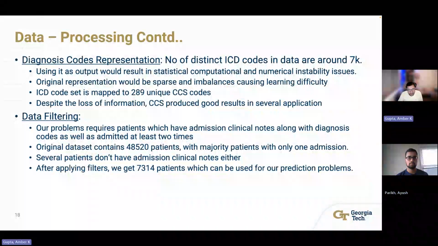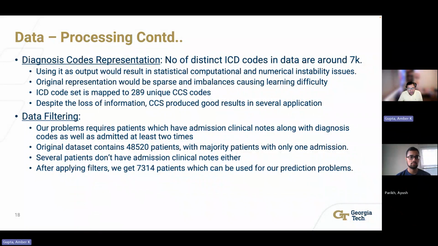Data has around 7,000 diagnosis codes as ICDs, which is too high to generate an output from a neural network. It causes numerical instability while learning, hence these are mapped to 289 unique CCS codes. This is empirically proven to be beneficial in several applications without losing information.